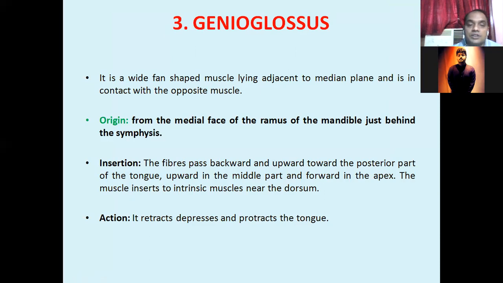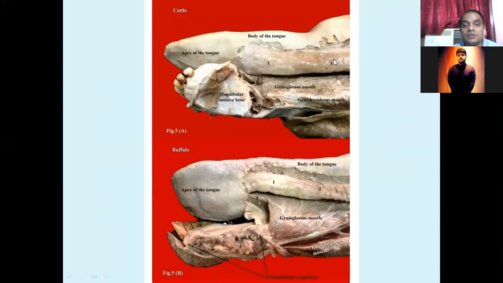You see here, this is the genioglossus muscle. It arises near the mandibular symphysis and is inserted into the tip of the tongue, body of the tongue, and also the root of the tongue. So the genioglossus has its origin from the mandibular symphysis and goes to all parts of the tongue.